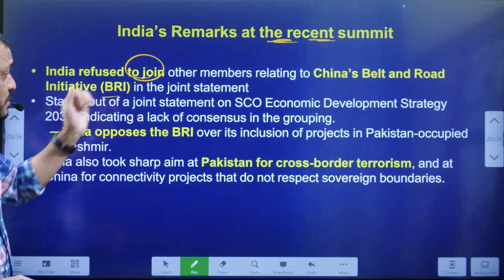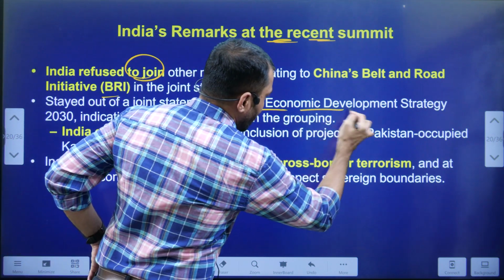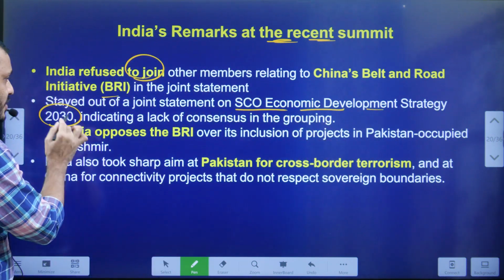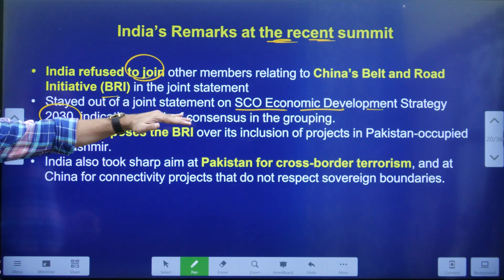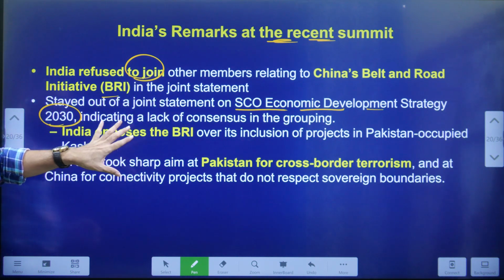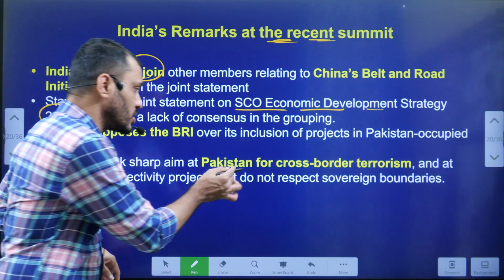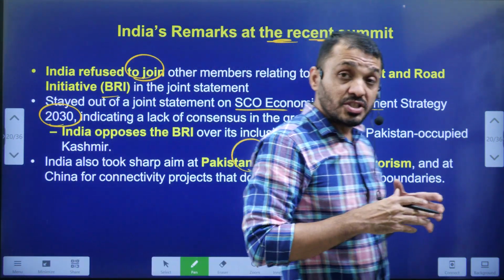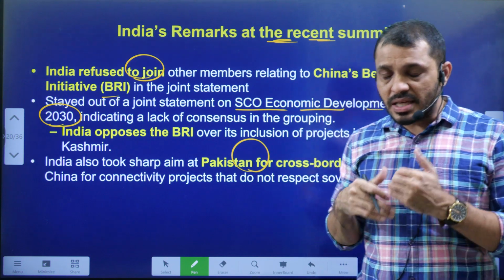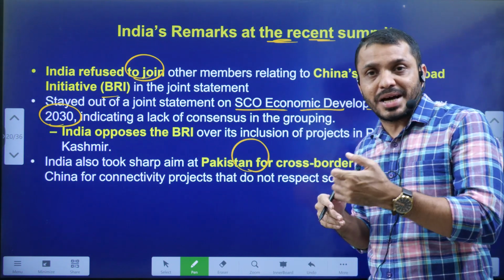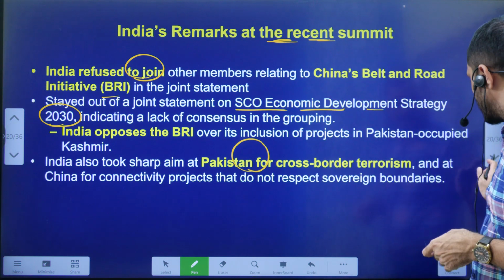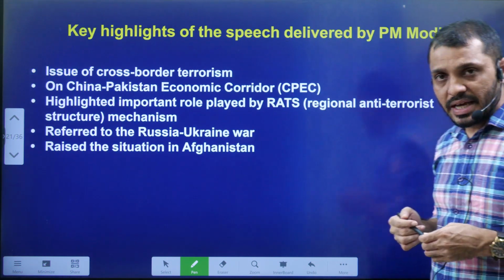This BRI initiative is a part of the SCO Economic Development Strategy 2030. This plan consists of this BRI initiative, so India did not join and India stayed out of this statement. And one more thing is, India is also demanding that the SCO countries should bring more pressure on Pakistan related to counter-terrorism. This is also what India expects from the SCO.